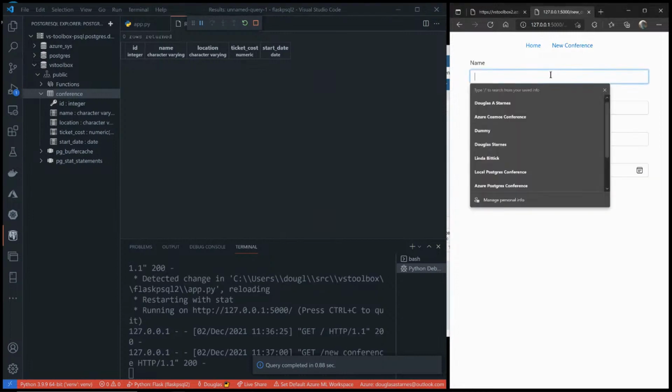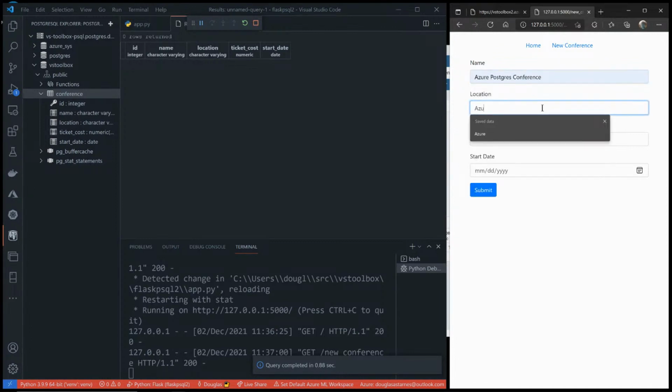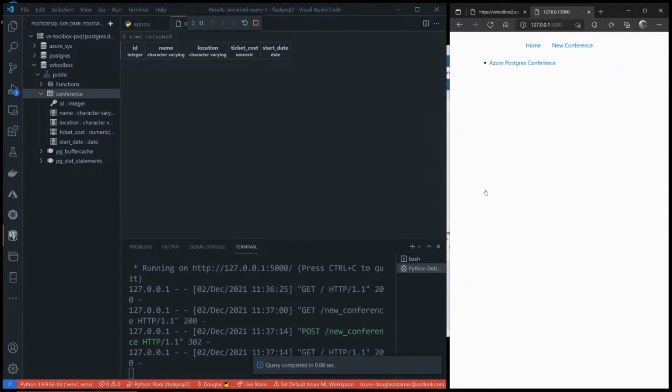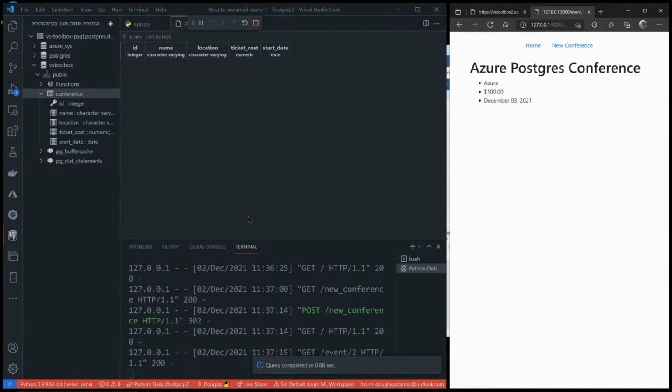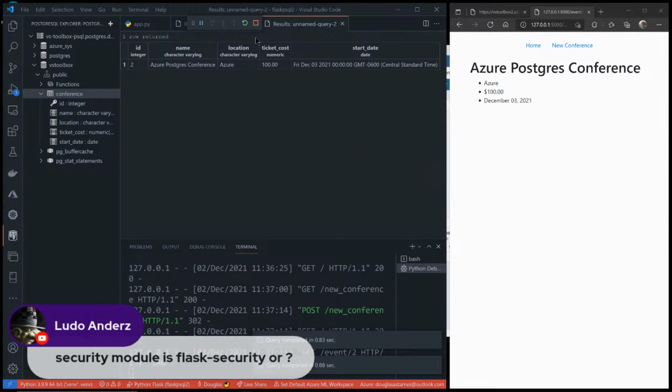However, if I go over here and I say Azure Postgre Conference, which I actually could have just used, and we'll say that is on Azure, and we'll make the ticket cost $100, and we'll have this one start tomorrow, and we submit it, and there we go, same thing. But now if I take a look over here, select top 100, there we go. So that's all you have to do. You literally do not have to change any code at all except the connection string.